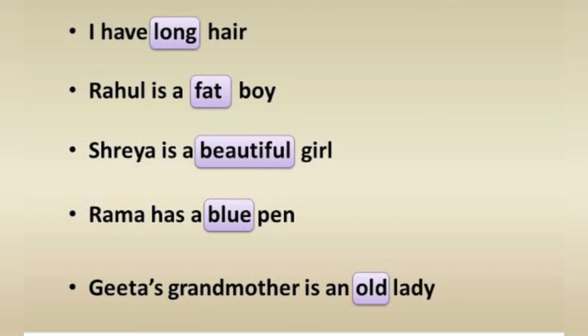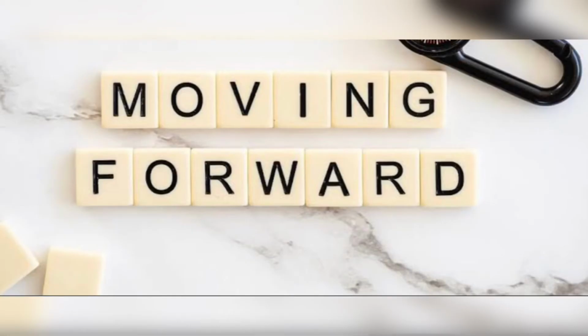Rahul is a fat boy. So what kind of boy is he? Fat. Likewise, Shreya is a beautiful girl. Now, is Shreya a good girl or a beautiful girl? Beautiful girl. Rama has a blue pen. What kind of pen does she have? Blue. And last but not the least, Geeta's grandmother is an old lady. So what kind of lady is she? I'm sure you all must have said old.